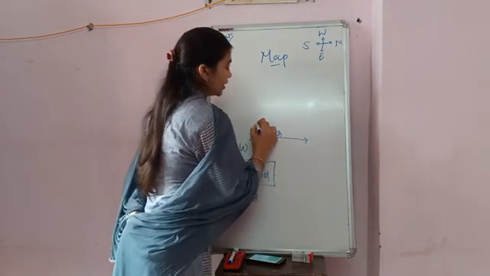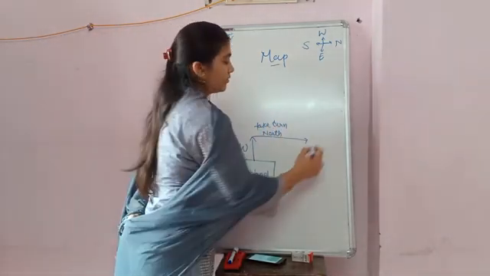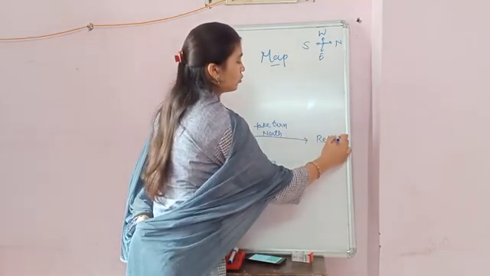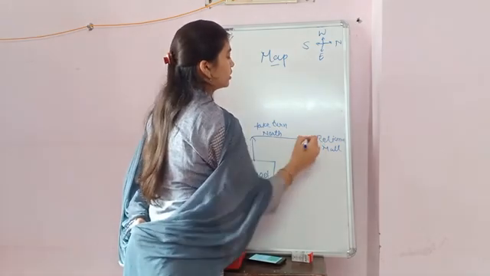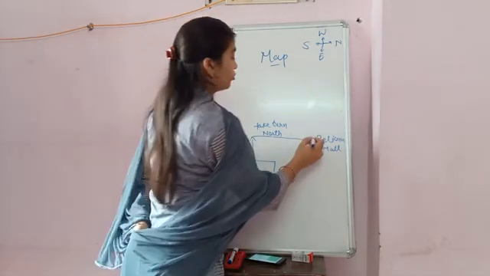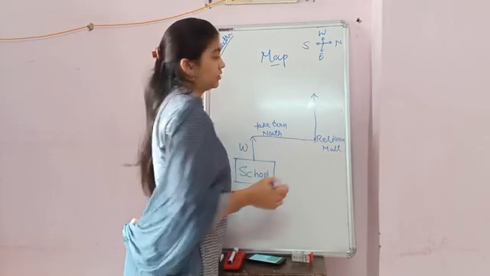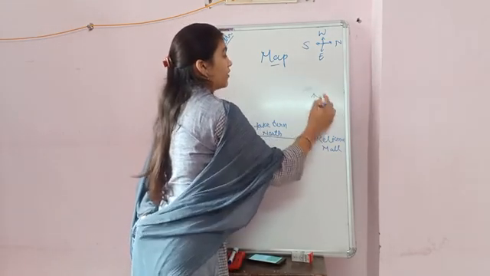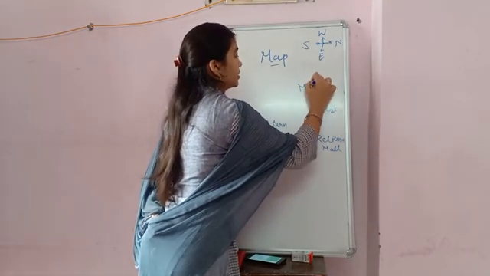You can find out the Reliance Mall. Then you have to take a turn on the west side and you can find out the Mahavir Nagar Circle.